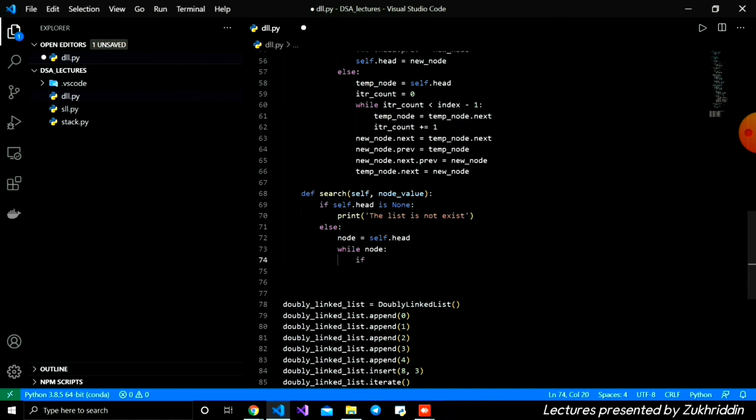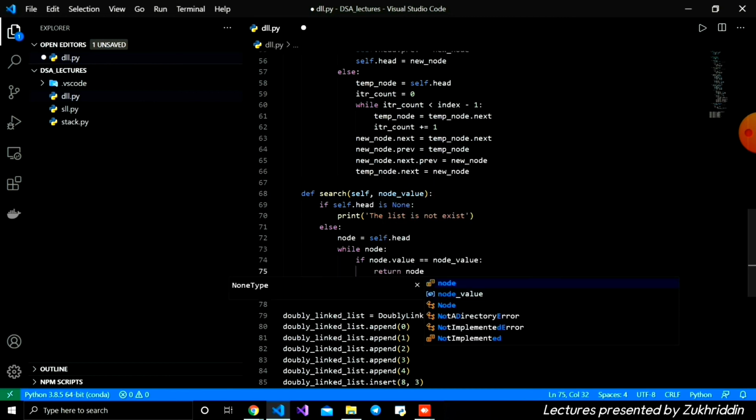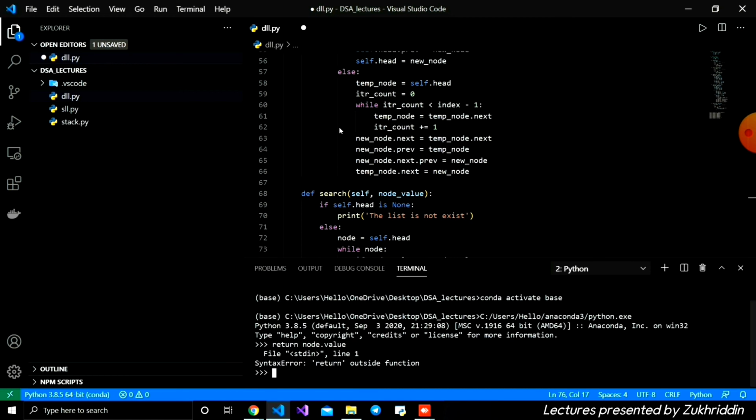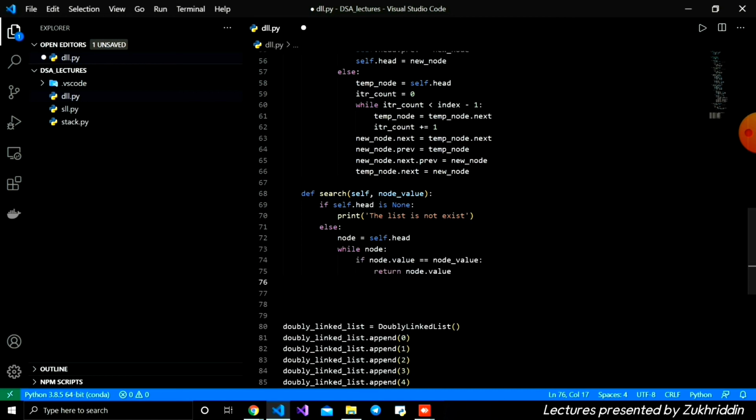inside, firstly we're going to write if node dot value is equal to the node value from the parameter, which is this one. Okay, and in this if, I just return node dot value. Okay, and like this. And after that, outside the if block, I'm going to write node is equal to node dot next for iterating. We are just jumping to the next node like this.